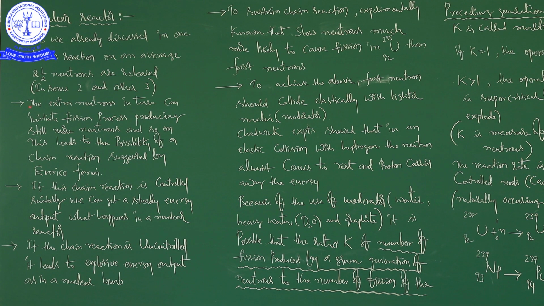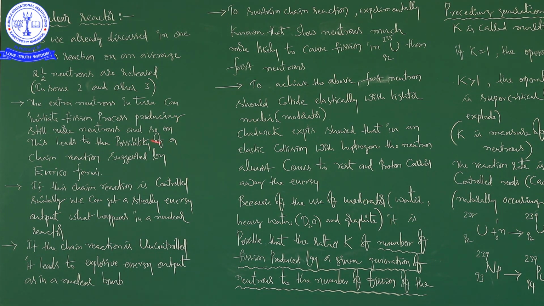I will repeat once again: the extra neutrons in turn can initiate the fission process, producing still more neutrons, and so on.